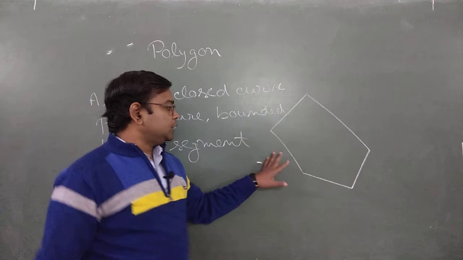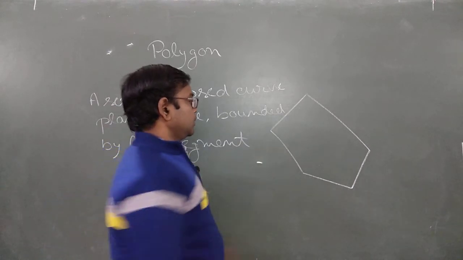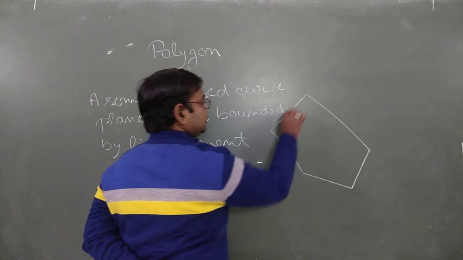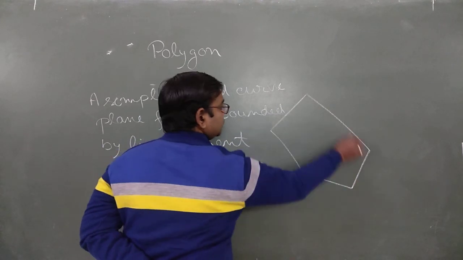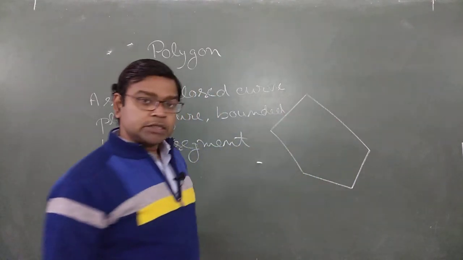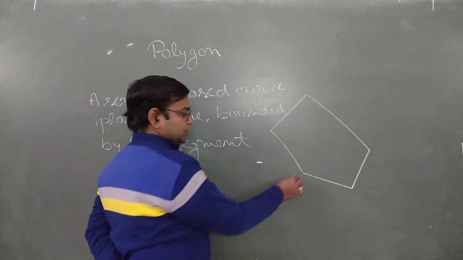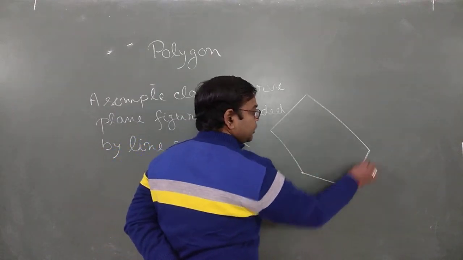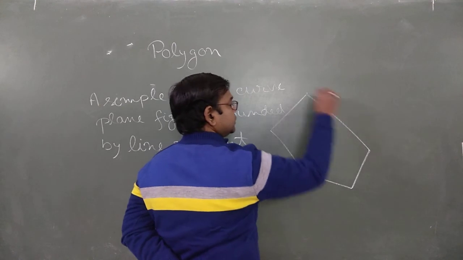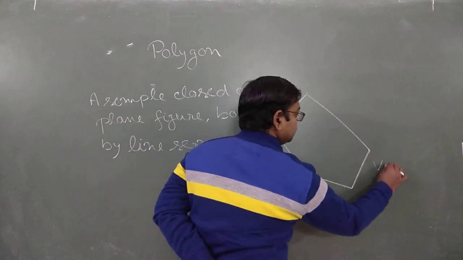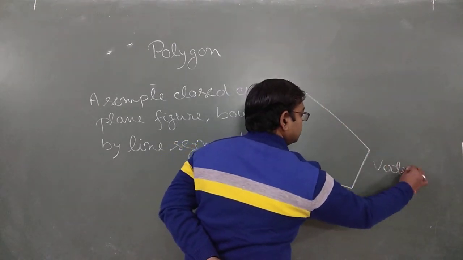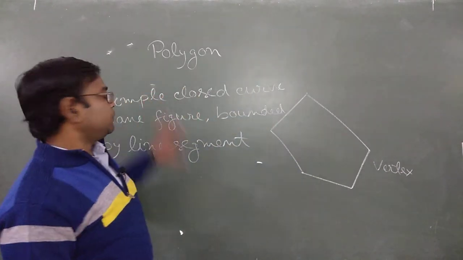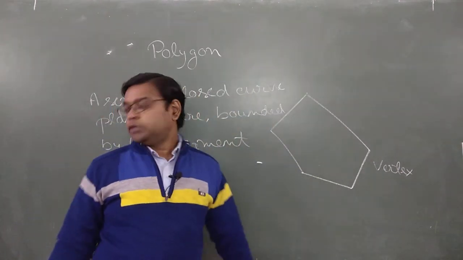Now remember, in this figure, these are the sides of the polygon. All the line segments are known as sides of a polygon, and the points where two line segments meet are known as vertices. Singular is vertex, plural form is vertices. Clear? So hope the definition of polygon is clear to you. Move to the next part.